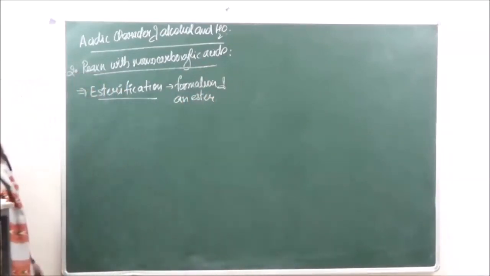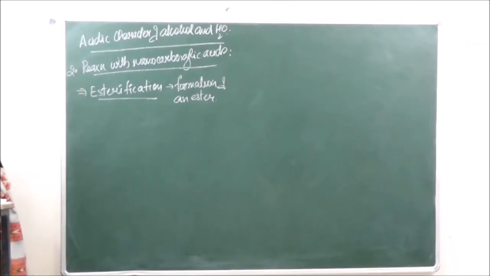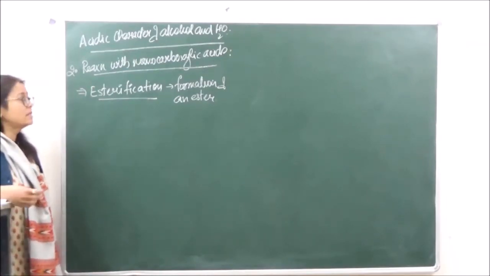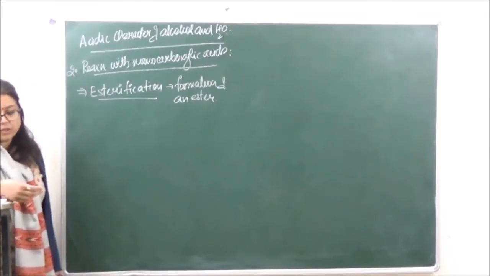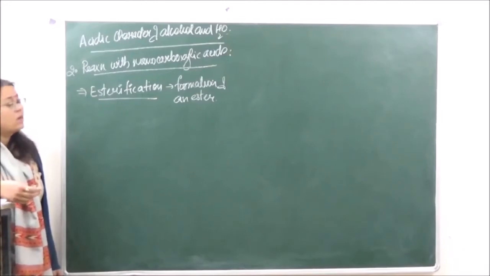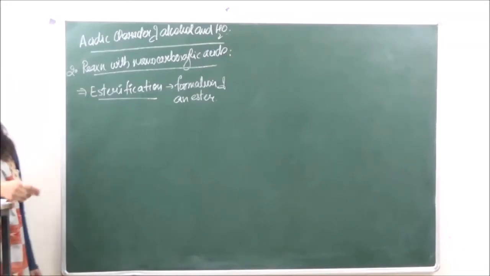Whenever alcohol reacts with a carboxylic acid, a fruity smell comes, and that is the smell of an ester. The reaction is reversible, therefore it will be carried out in presence of H2SO4.